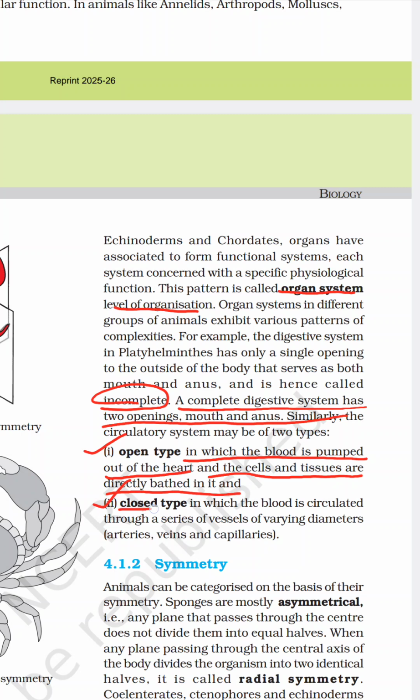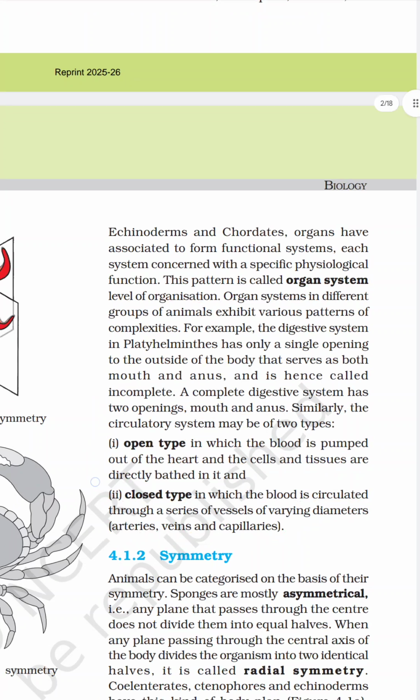Whereas in closed type, the blood is circulated through a series of vessels of varying diameter like arteries, veins, and capillaries.